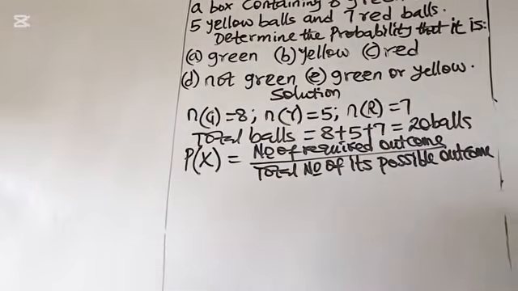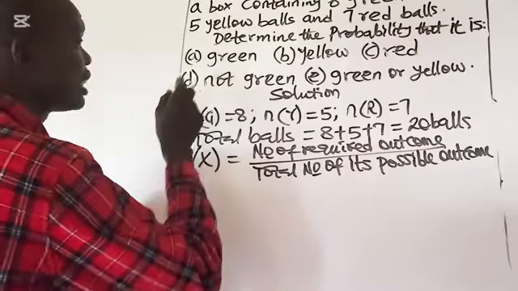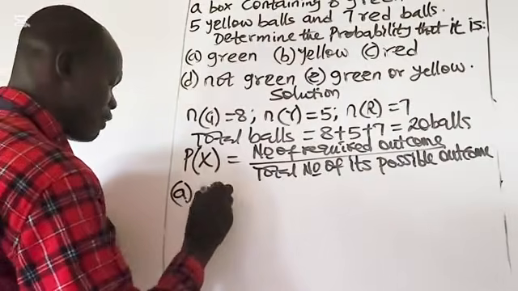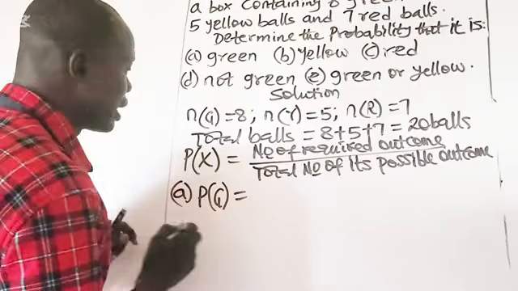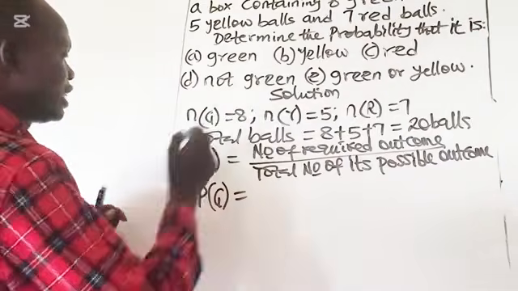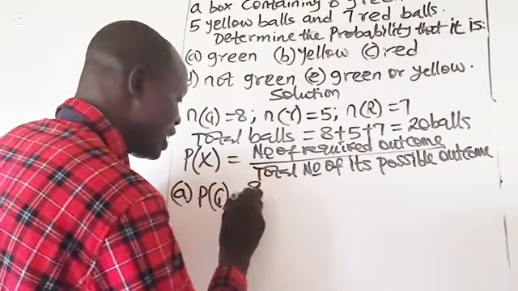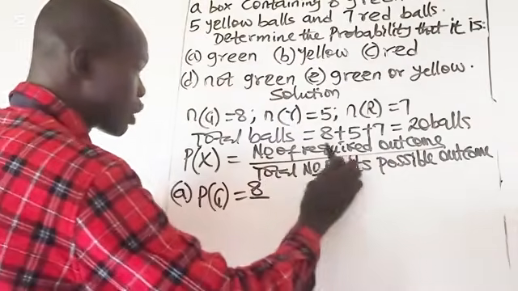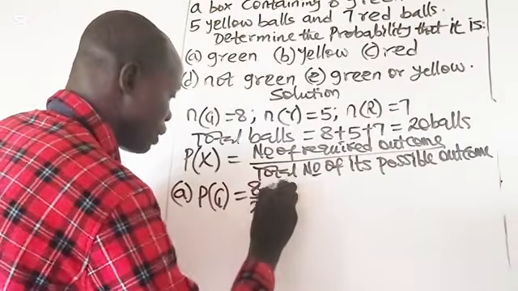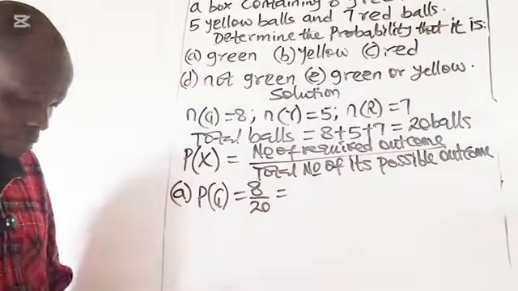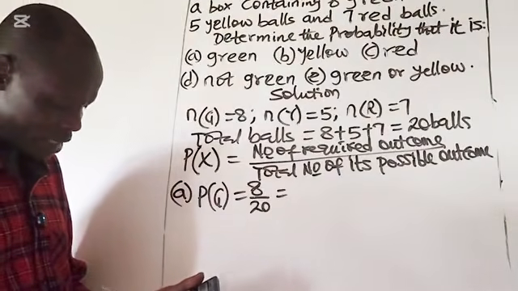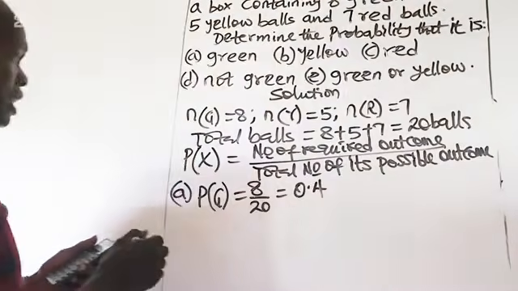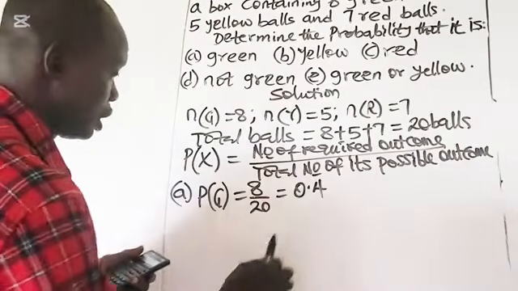In the A part of the question, you have to determine the probability that it is green. In the A part of the solution, probability of green balls. How many green do we have? We have 8 greens altogether. 8 out of how many balls altogether? Number of required outcome, we have 8. Total number of its possible outcome, we have 20 balls. 8 over 20, that gives us 8 divided by 20, that gives us 0.4. So the probability that it is green is 0.4.